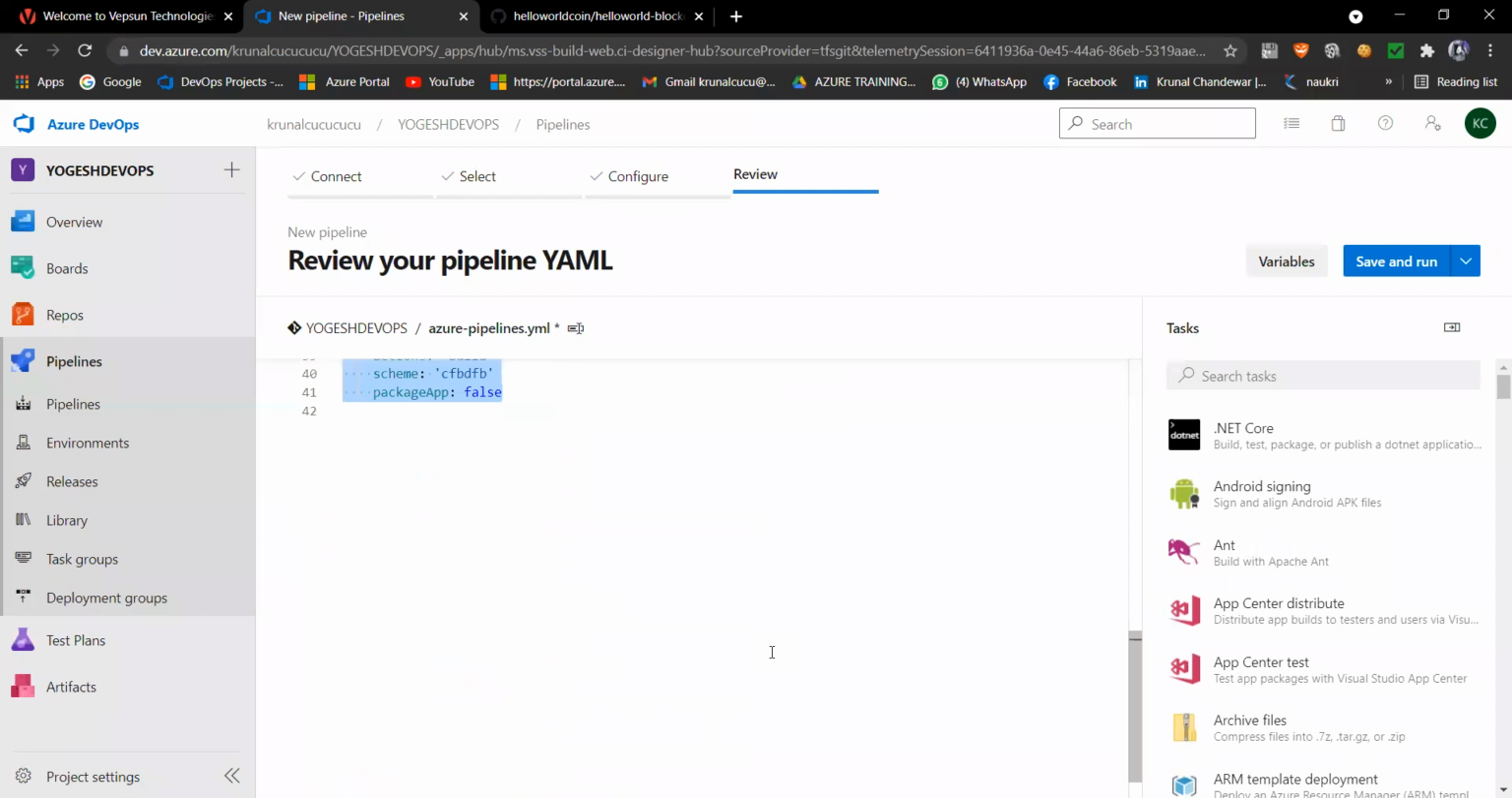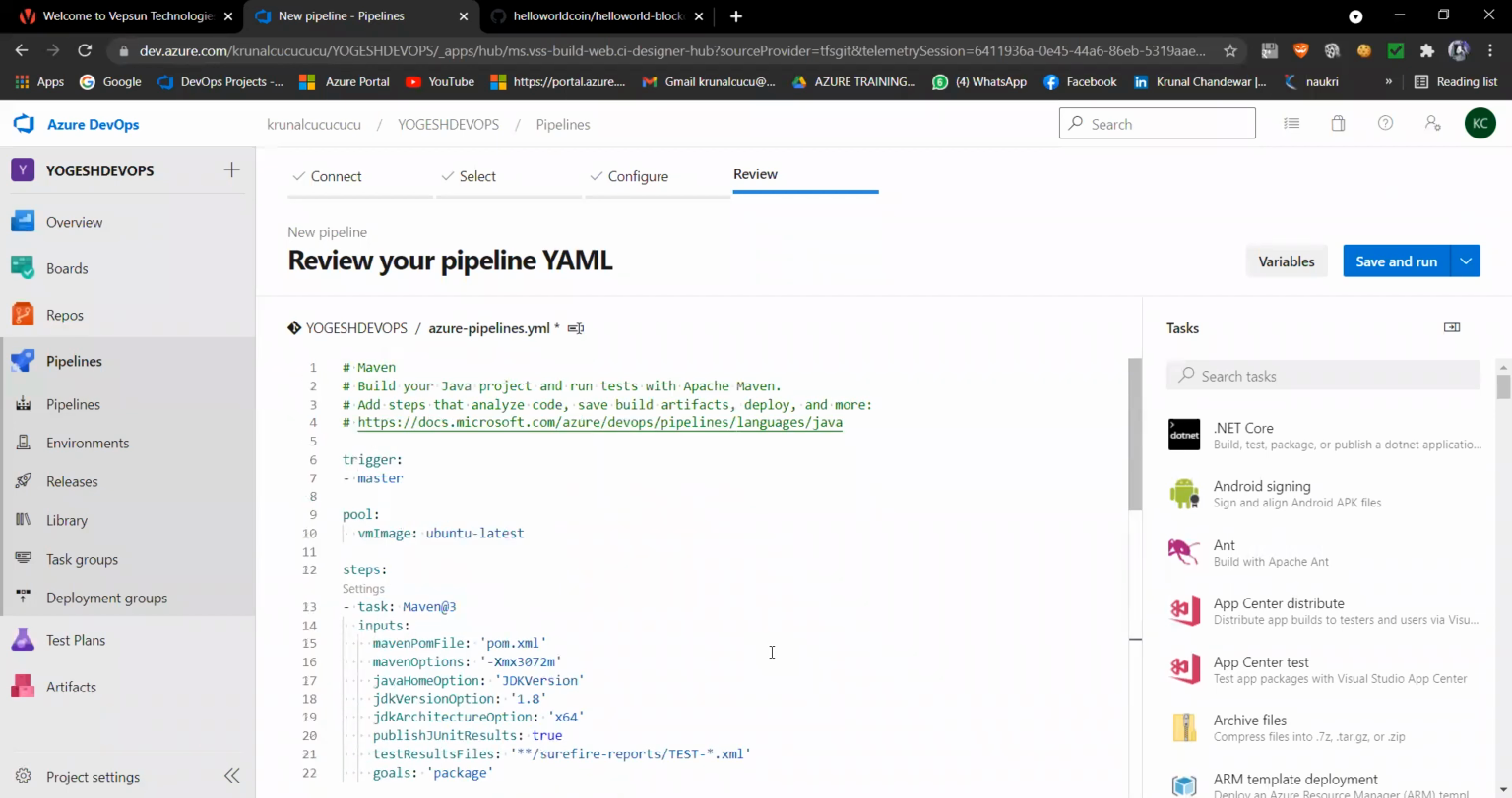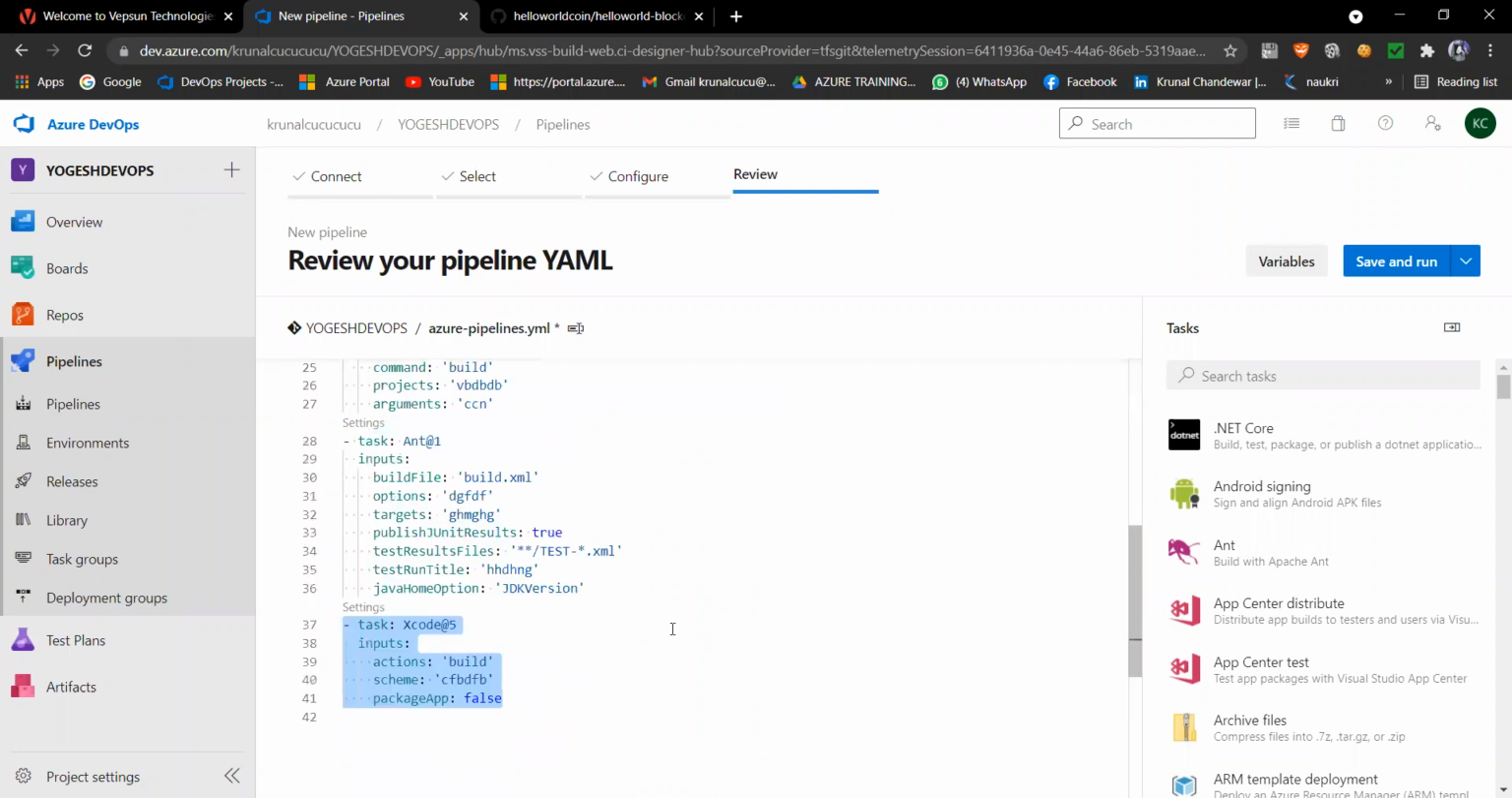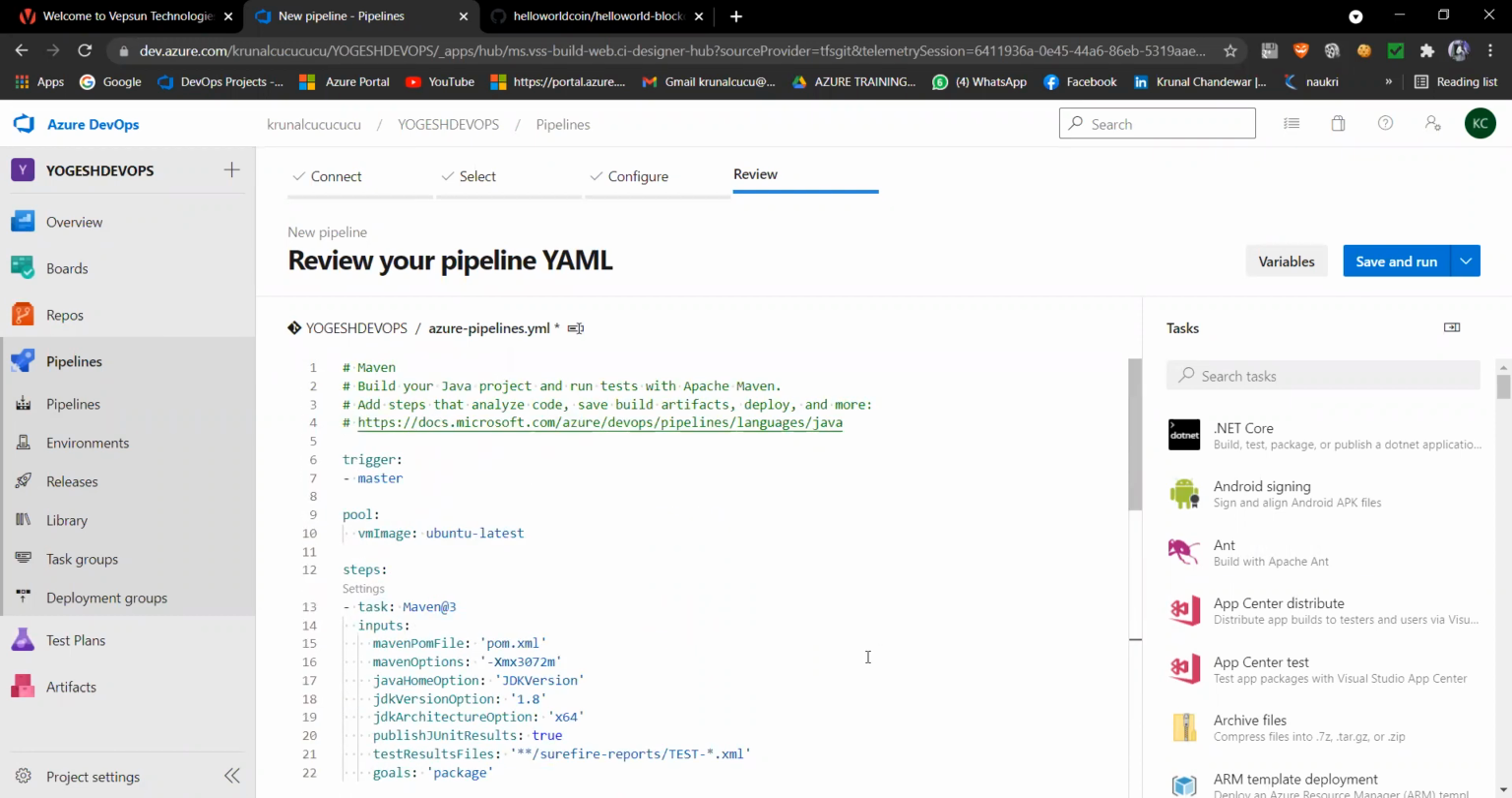So in this way, we made a YAML script. You will learn YAML script day by day. This is the process. These are our tasks. We can do everything.